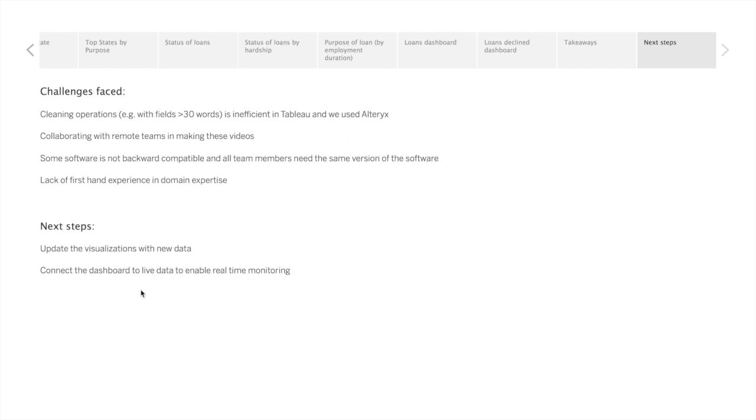As a next step in the analysis, we recommend that the dashboards be connected to live data to enable real-time analysis. It would also be interesting to explore making a dashboard for the benefit of borrowers that would help them in their loan application process. This brings us to the end of our 2-part series.